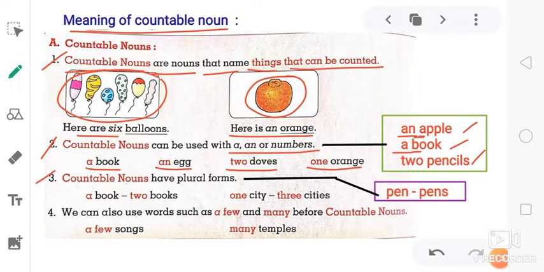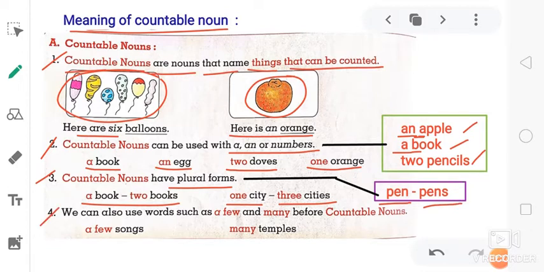Third point. Countable nouns have plural forms. A book, 2 books. 1 city, 3 cities. Countable nouns can always be changed from singular into plural. What is singular? When we talk about one thing, we use pen. When we are talking about more than one thing, that is plural, pen will change into pens.